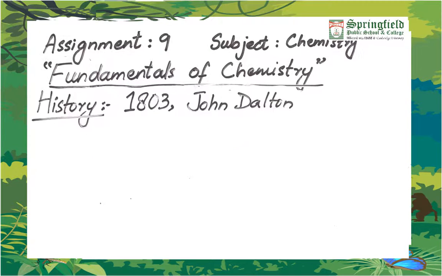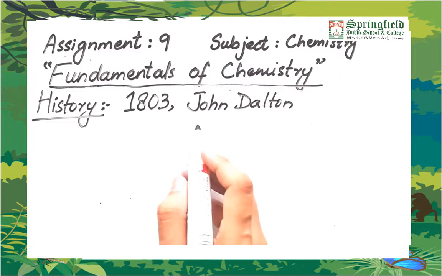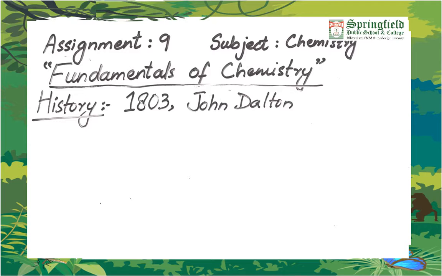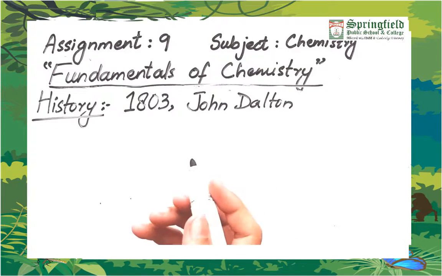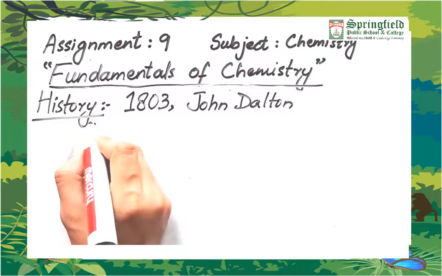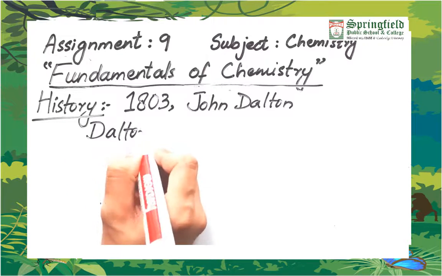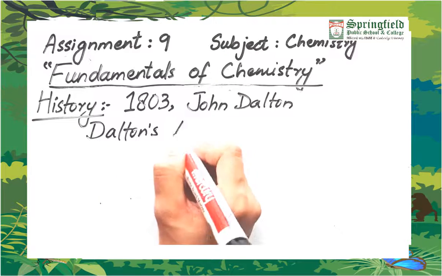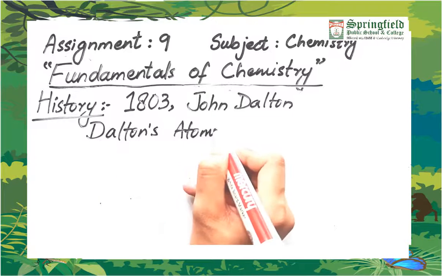In the beginning of the 19th century, there was an English scientist, John Dalton, who gave an idea or a theory on the existence and nature of matter. His theory was known as Dalton's atomic theory. It was comprised of 4 postulates.